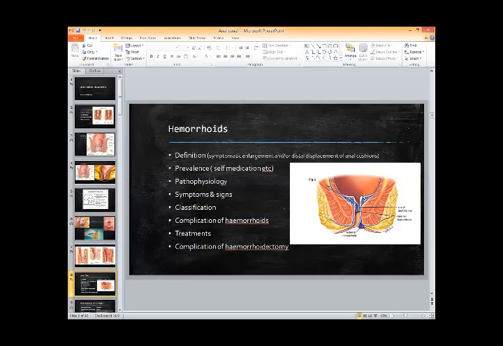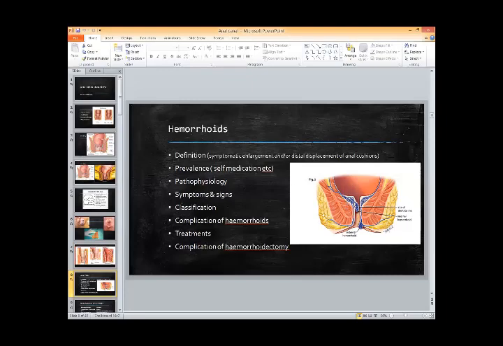But once these anal cushions become engorged and enlarged and they displace downwards, they become symptomatic. They may leak blood, they may cause pain, they may become thrombosed, they may be strangulated, whatever, and then they are called hemorrhoids.